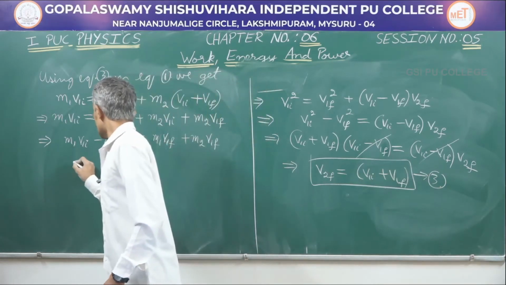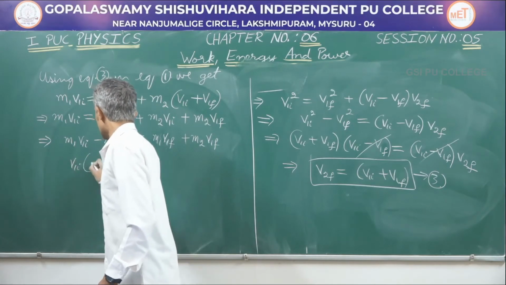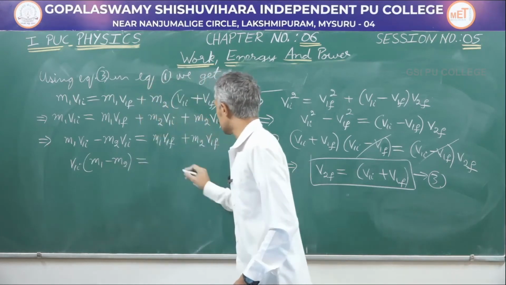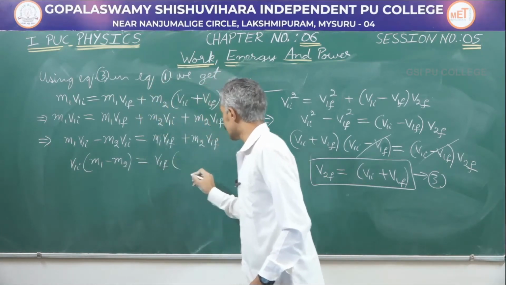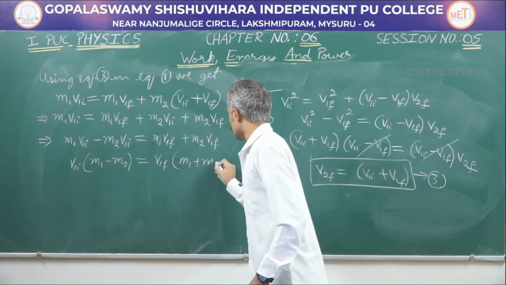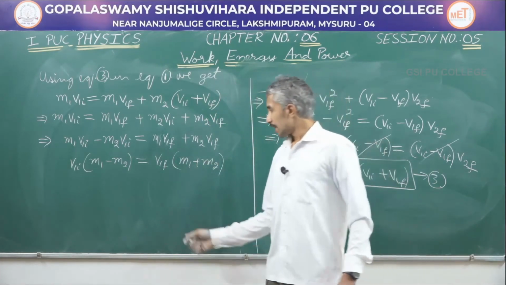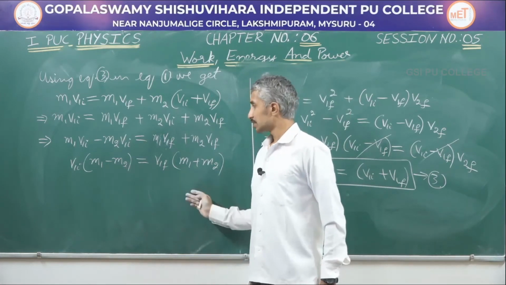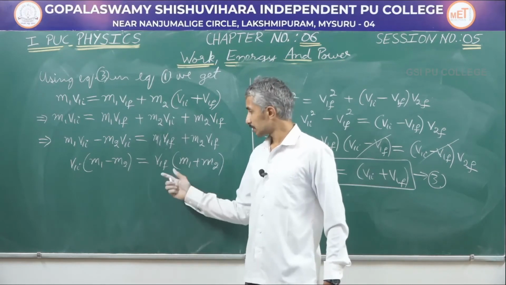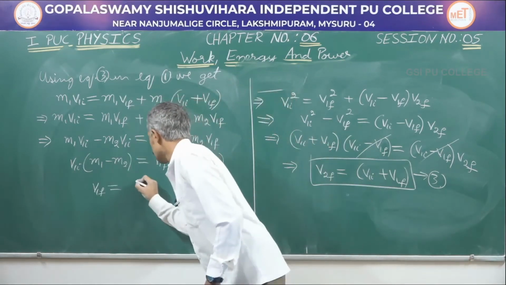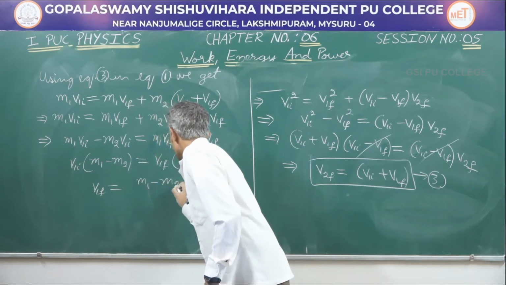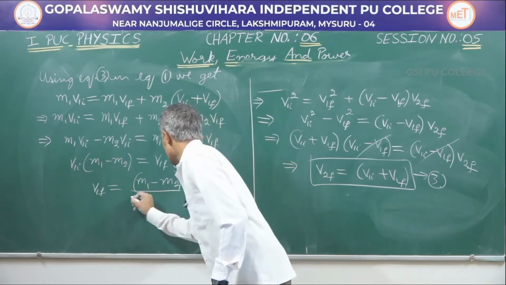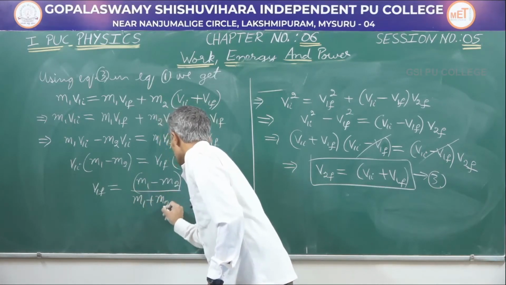If I take the common term v1i, it is going to be (m1 minus m2) v1i equal to, taking the common term v1f here, (m1 plus m2) v1f. We are interested in finding the final velocity after collision. So we will rearrange this equation to get v1f equal to (m1 minus m2) into v1i divided by (m1 plus m2).